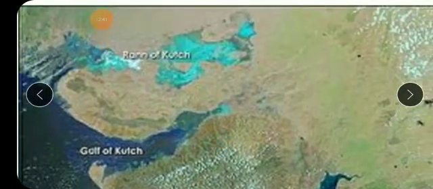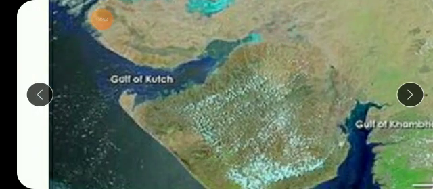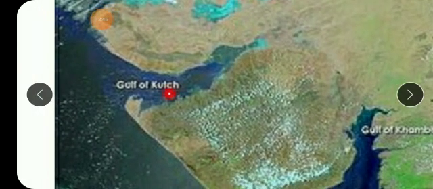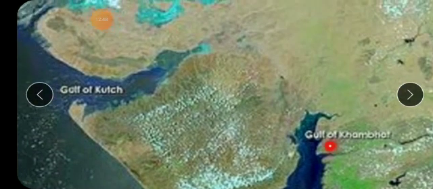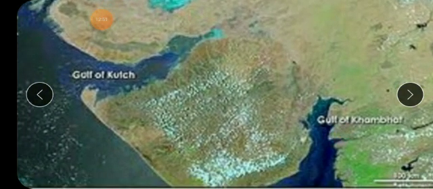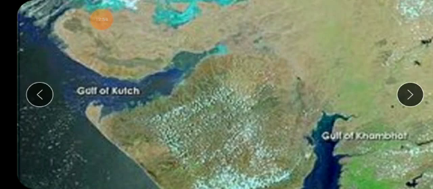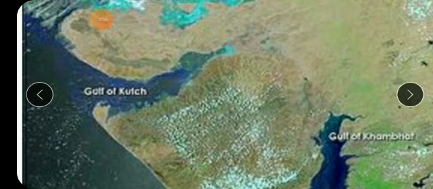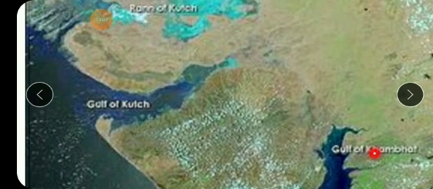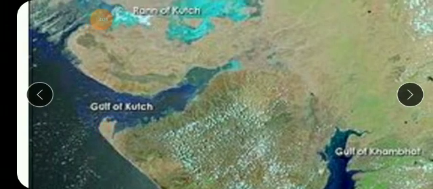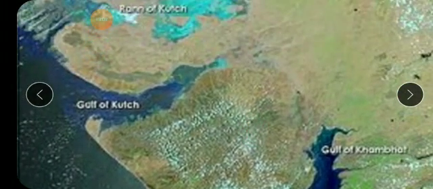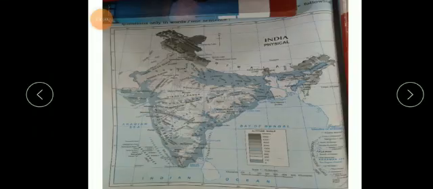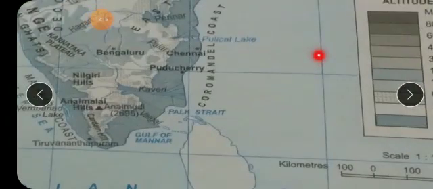These are called gulfs. So what three gulfs do you have on the Indian map? These are the Gulf of Kutch, Gulf of Khambat and Gulf of Mannar. These three gulfs you see in the Indian subcontinent. Again I repeat, Gulf of Kutch, Gulf of Khambat and Gulf of Mannar. Particularly Gulf of Kutch and Gulf of Khambat you will see towards the western part of India, and Gulf of Mannar, children, you will see in the southern part of India. If it is possible, I will show you on the map. See, this is Gulf of Mannar, in the southern part, isn't it?